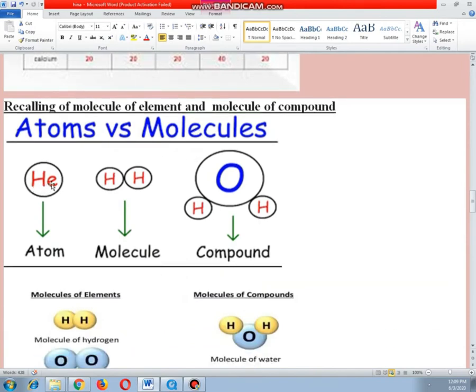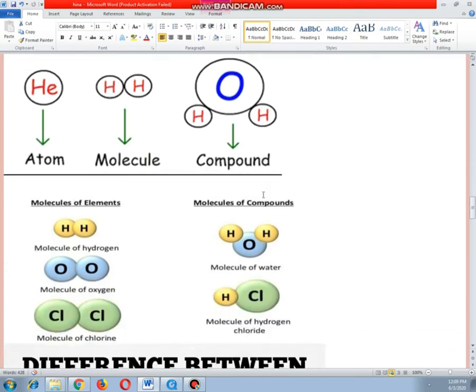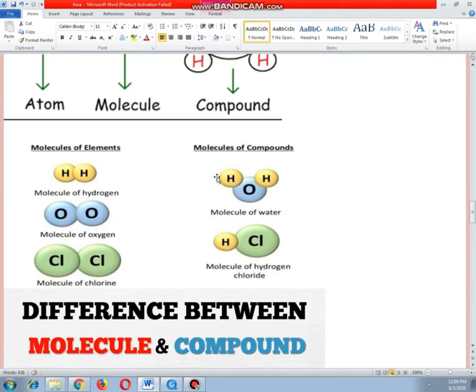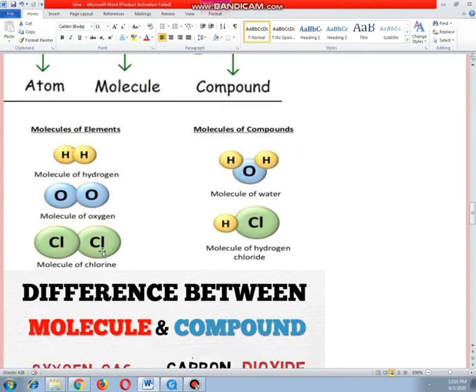Now this is helium. A single helium is a helium atom, but the combination of two same atoms forms a molecule. Like this is the H2 molecule, the hydrogen molecule, and the combination of different atoms forms a compound. Like H2O is a compound which is named water. Here are other examples as well. H2 is a molecule of hydrogen, O2 is a molecule of oxygen, and Cl2 is a molecule of chlorine. As they are made up of the same type of atoms, they are molecules of elements.